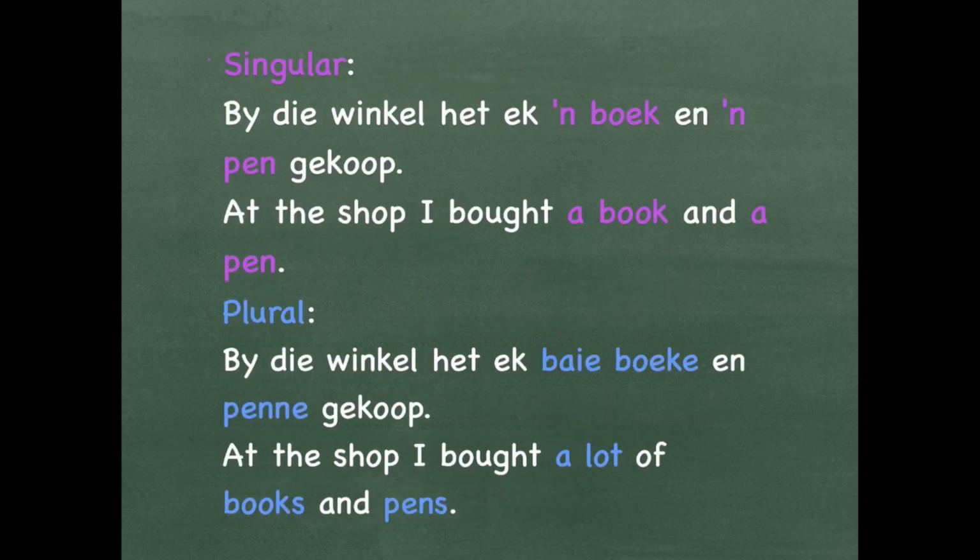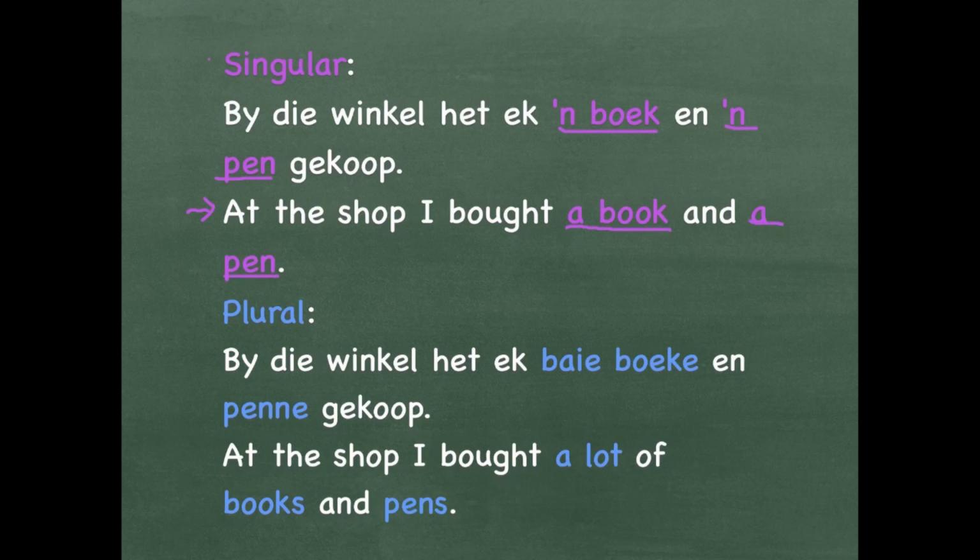Let's have a look at singular form in a sentence. By die winkel het ek 'n boek en 'n pen gekoop. At the shop, I bought a book and a pen.